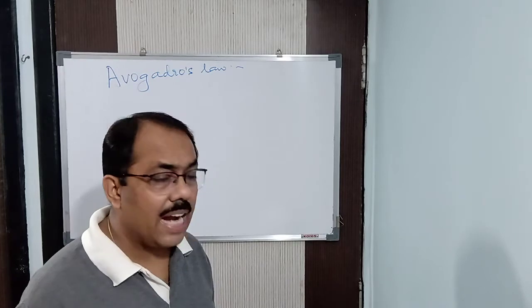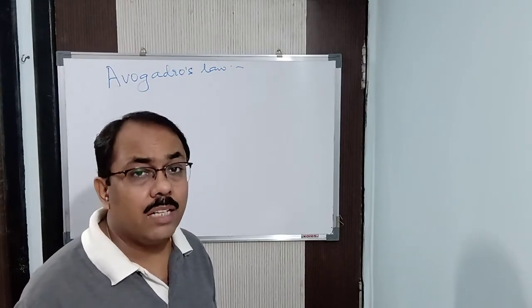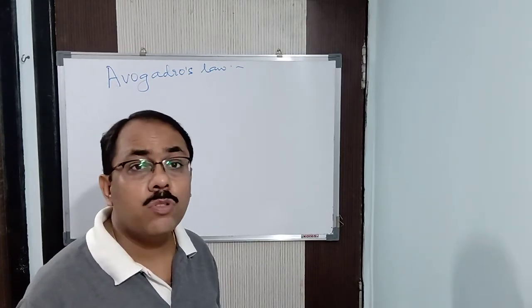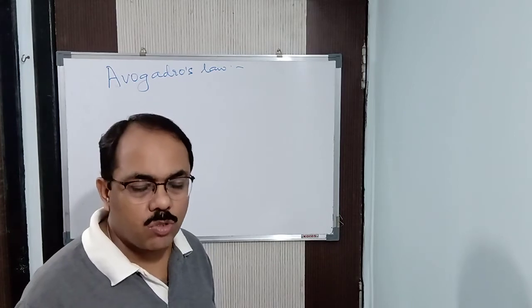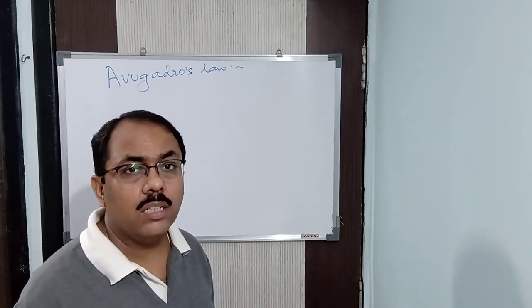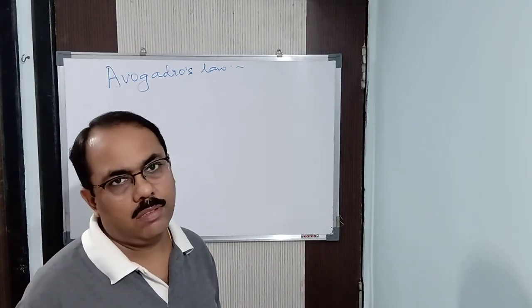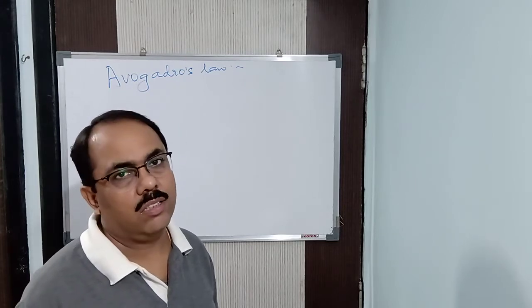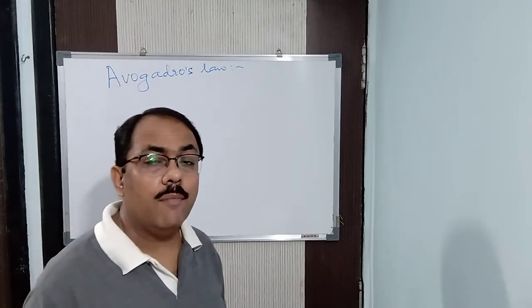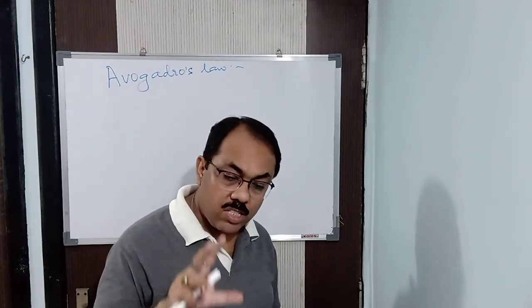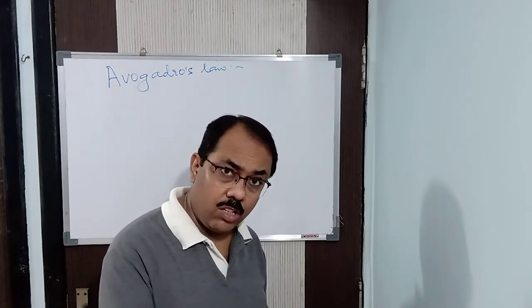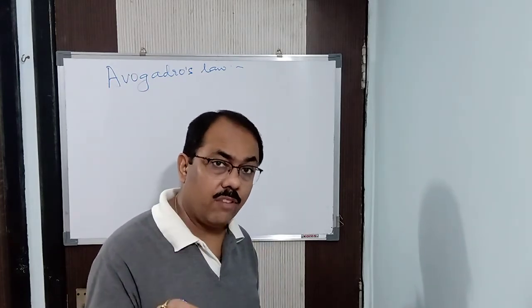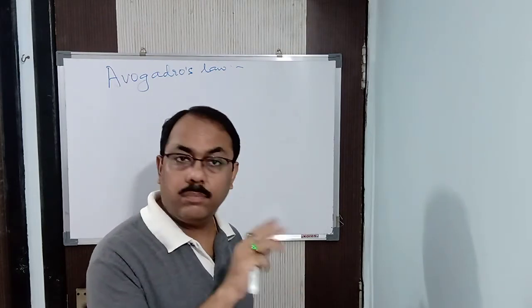We never say atom of water, atom of chalk, atom of sugar, because sugar, chalk, water are substances. We say molecule of water, a molecule of sugar, a molecule of chalk. So the smallest particle of a substance is a molecule, but the smallest particle of an element is an atom. I think it's clear now.